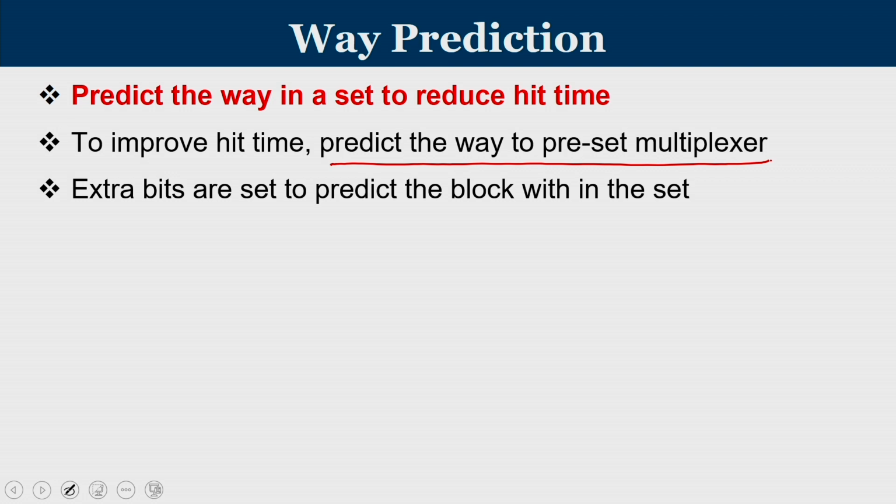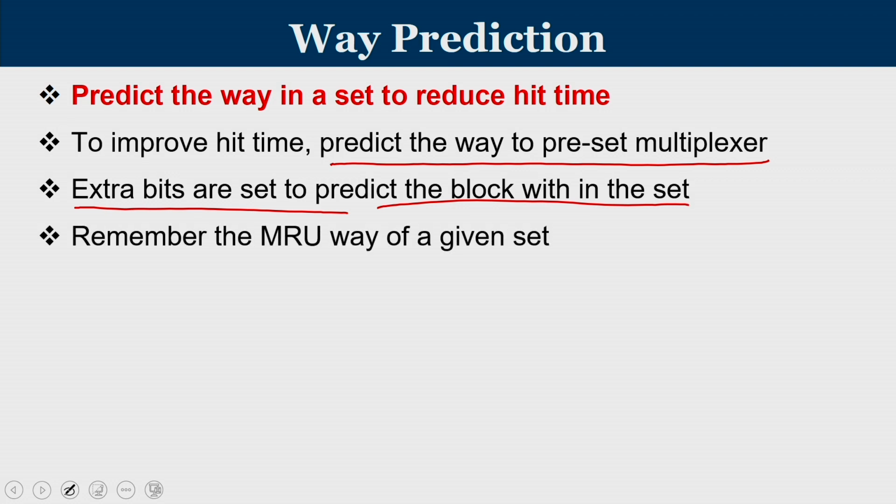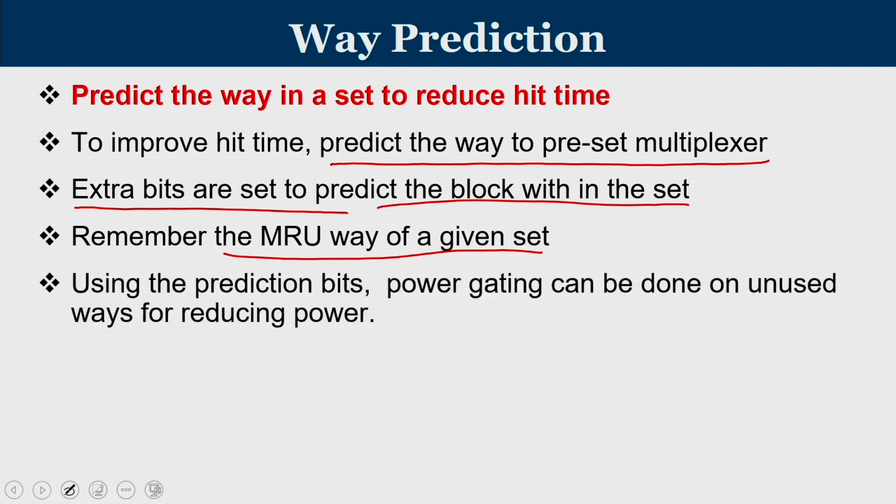So we are going to have a technique by which we pre-select one particular way in a given set with the help of a multiplexer, so that we are going to use a few extra bits here, and these extra bits will predict which block in a given set has maximum probability for a hit. So what we do is remember the most recently used way of a given set, that is one way of looking at it, and it is used for prediction, and using these bits you can even do power gating. Power gating is a technique wherein we temporarily keep certain logic circuits in a low power mode.